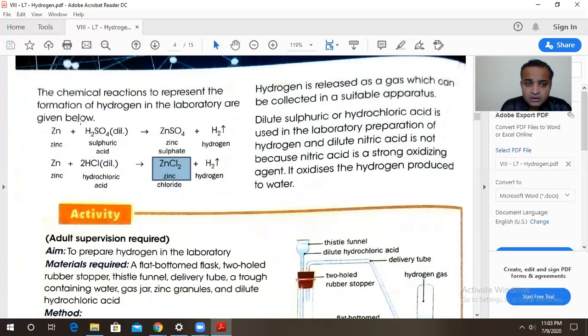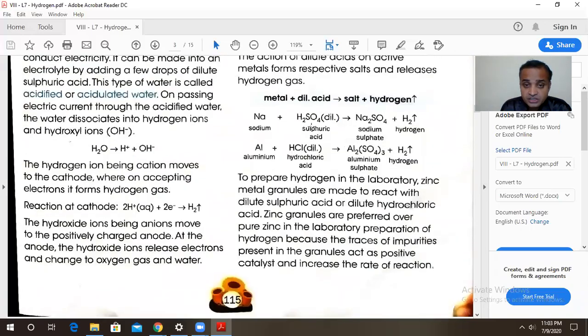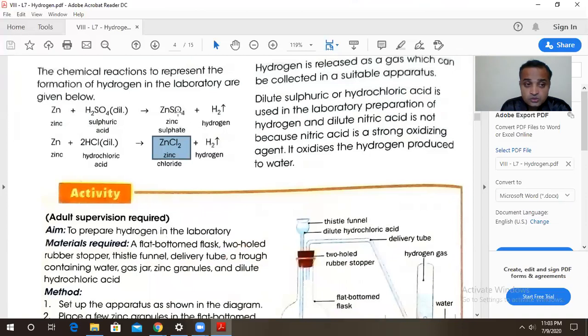Now, when you have seen these reactions, dear friends, over here also we are using H2SO4 or HCl only. We are not using dilute nitric acid. HNO3 is nitric acid, because it is a strong oxidizing agent. It supplies oxygen very fast. So hydrogen produced plus oxygen will form the water molecule.